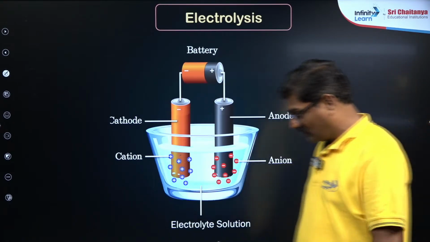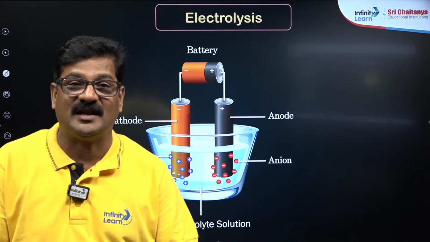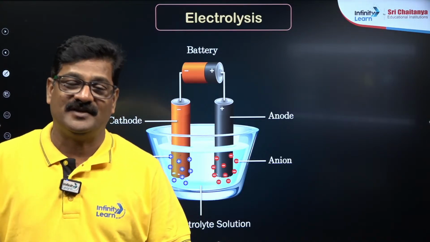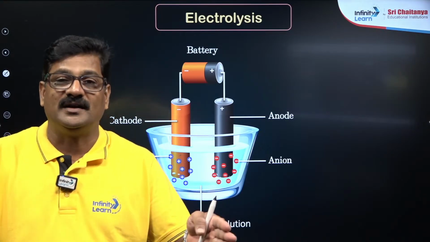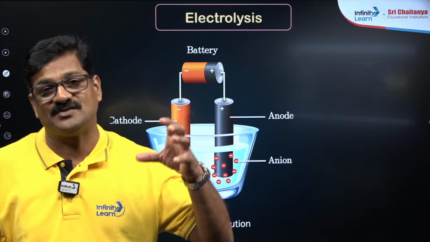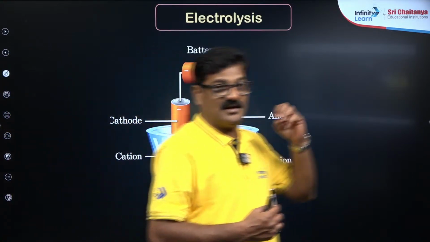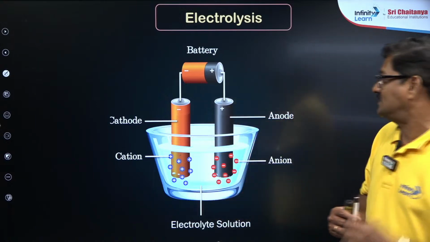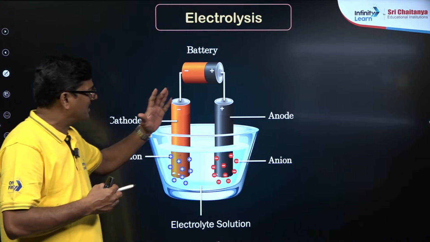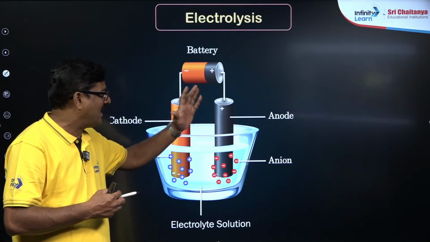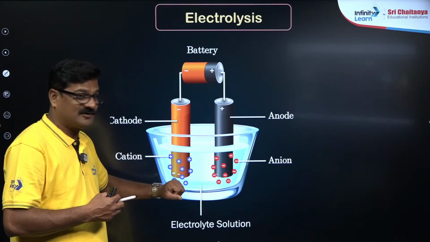And talking about electrolysis. Electrolysis is a non-spontaneous process in an electrochemical cell, where the compound, the electrolyte, is divided into its elemental substances by the passage of electric current. The decomposition of a compound by electric current is called electrolysis. So for that you need a cathode and anode. Here also cathode and anode are there; the anode is positive and the cathode is negative in the electrolytic cell.